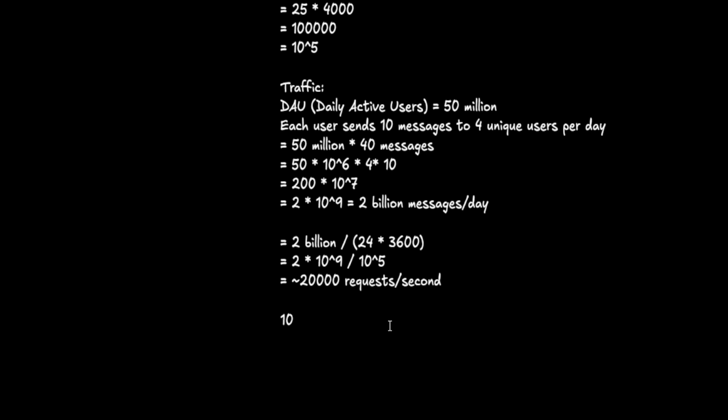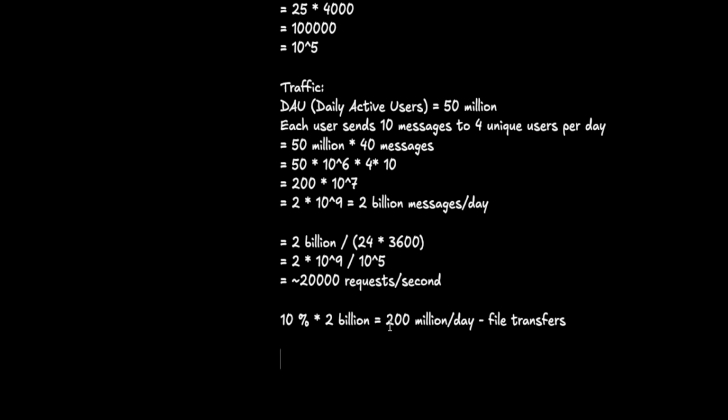So 10% of 2 billion, which is 200 million per day. This is the estimation for file transfers.